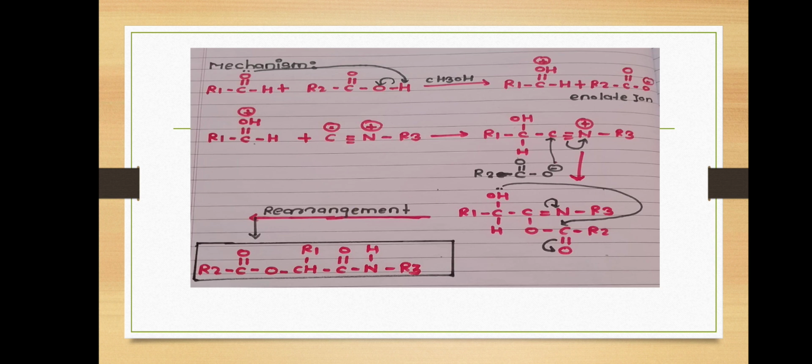Simultaneously, the enolate ion attacks the carbon of the isocyanide, and one pi bond breaks to neutralize the positive charge on nitrogen, with formation of a carbon-oxygen bond. At this stage, a rearrangement occurs and we get the final product, that is alpha acyloxyamide.